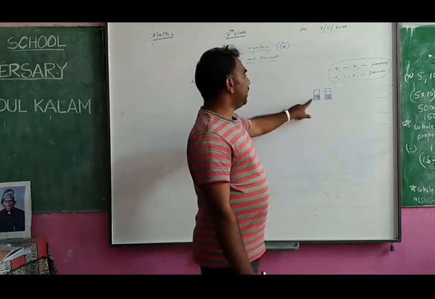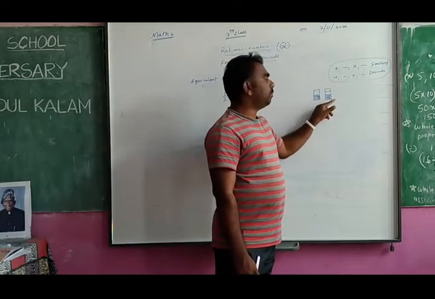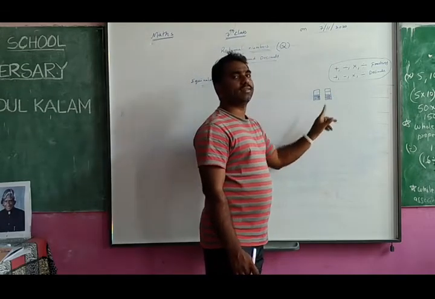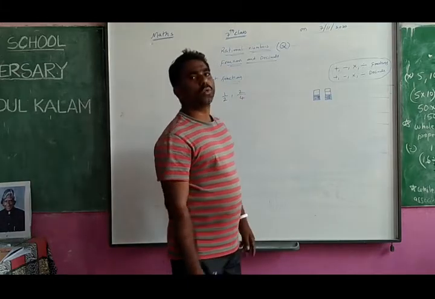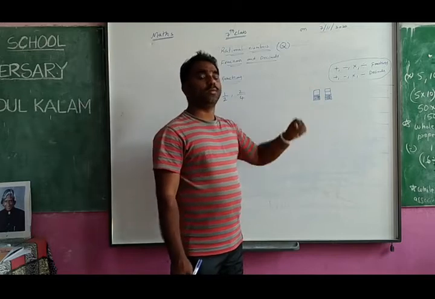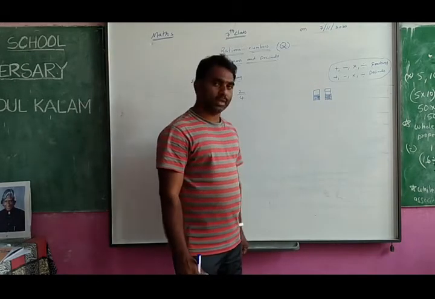The first candidate has taken the same quantity, the second candidate also has taken the same quantity. But what do you call this one? You see, 2 pieces of 4 size. So we can write it as 2 by 4 also. So 2 by 4 also you can write, no problem. Yes or no? Same quantity I am getting.